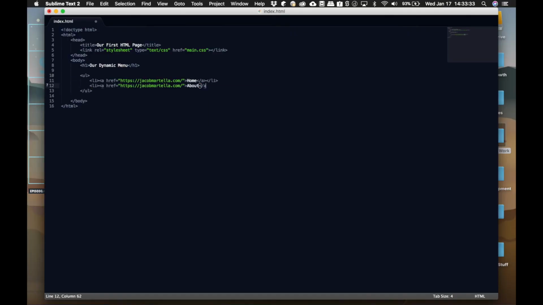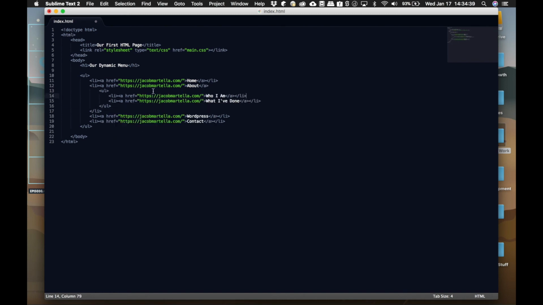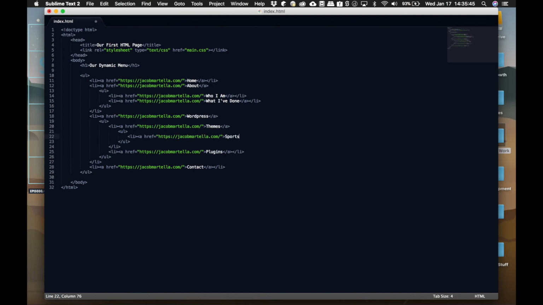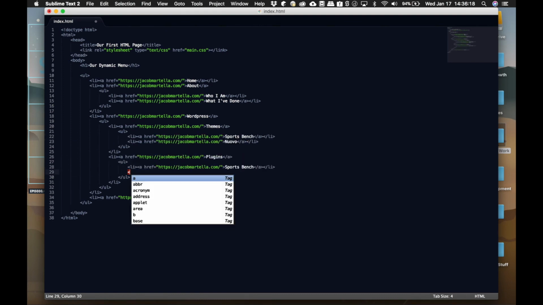So now let's try to put all this knowledge to the test by creating a dynamic menu. To do that, we're going to need to create an unordered list with links to other pages. And inside of some of these list items, we're going to nest some other lists as well to create a dynamic menu. Once we're done with the HTML, let's pop on over to the page in the browser. It looks ugly, but when we're done, it will look better.